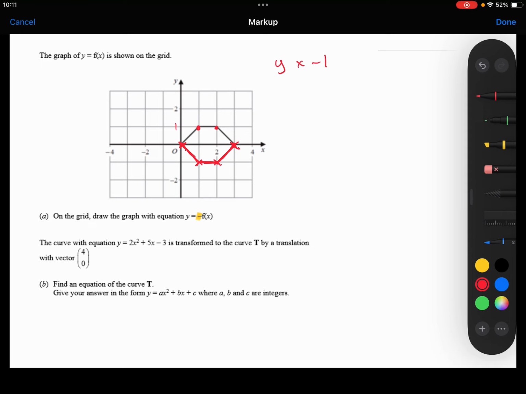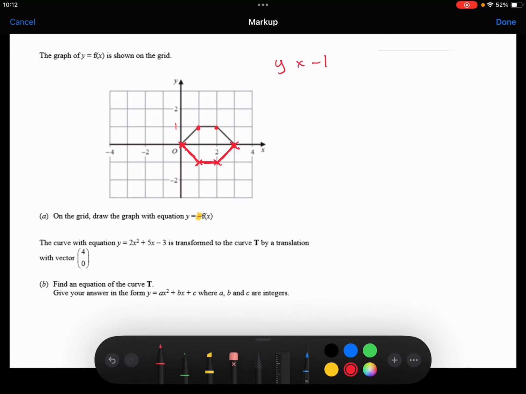We're then told that the curve with the equation y equals 2x squared plus 5x minus 3 is transformed to the curve t by a translation with the vector 4, 0. We need to find an equation for that new curve t, giving our answer in that form. So if it's translated by this vector, then that means we are adding 4 to the x coordinates, and we're not doing anything to the y coordinates.